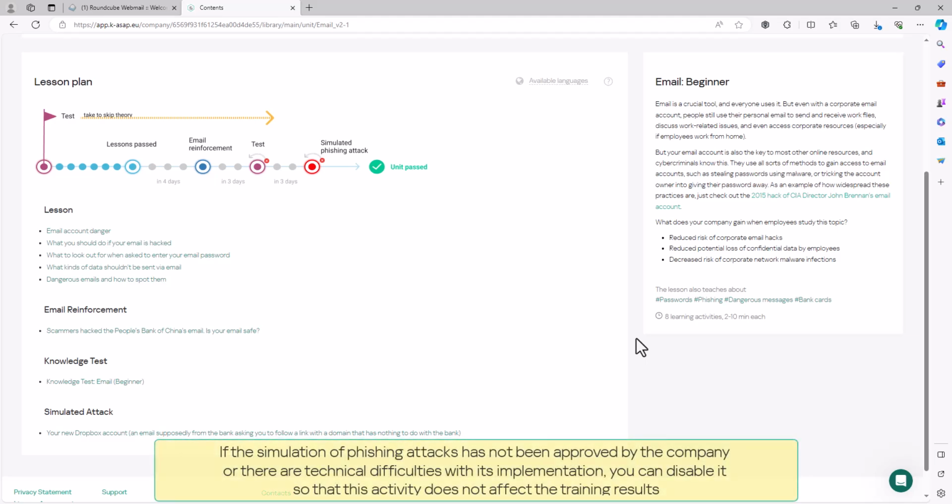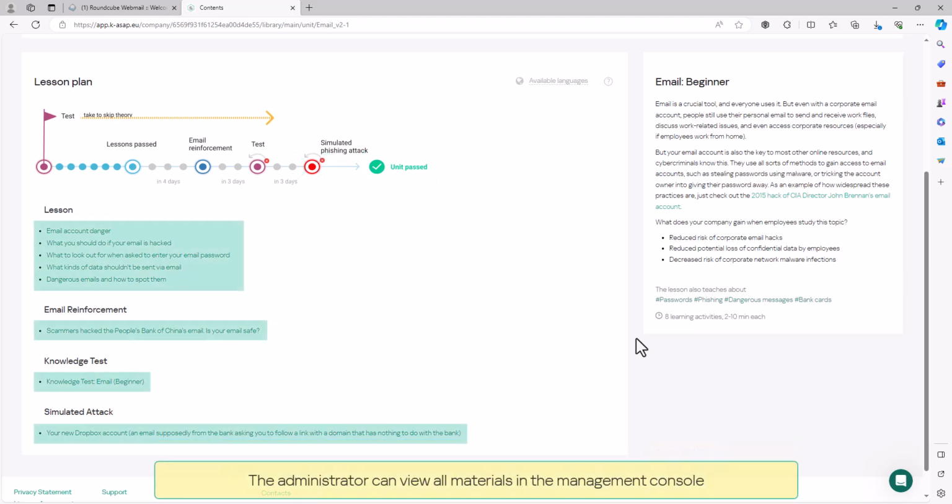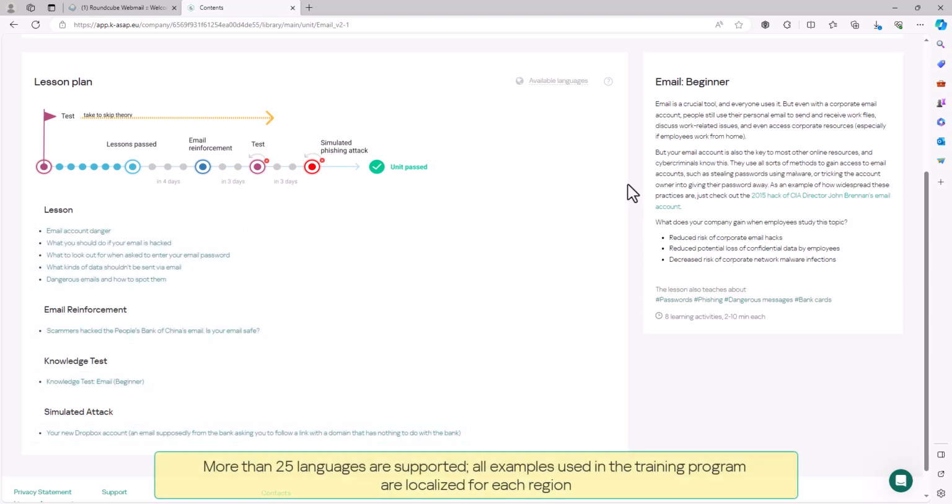If the simulation of phishing attacks has not been approved by the company or there are technical difficulties with its implementation, you can disable it so that this activity does not affect the training results. The administrator can view all materials in the Management Console. More than 25 languages are supported. All examples used in the training program are localized for each region.